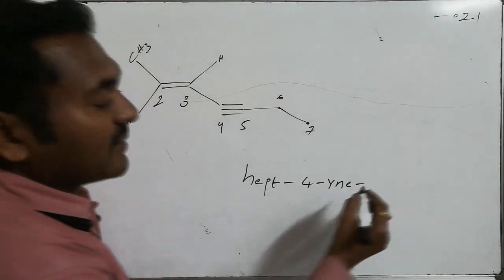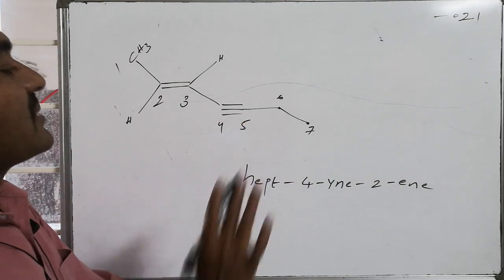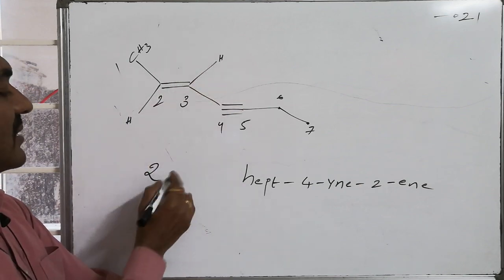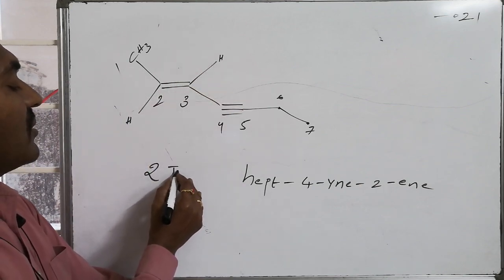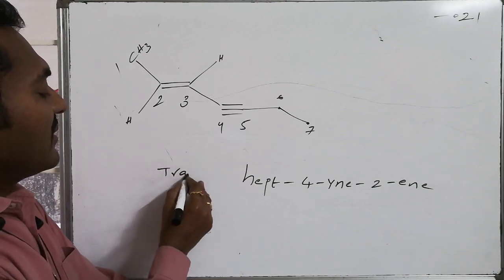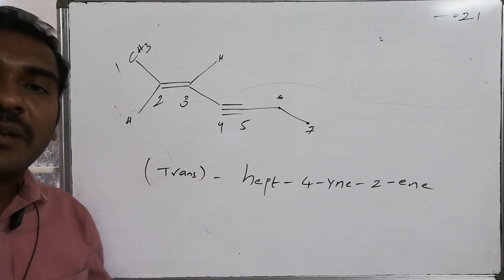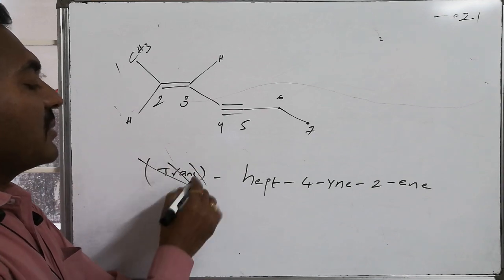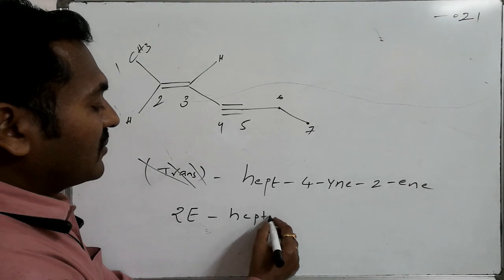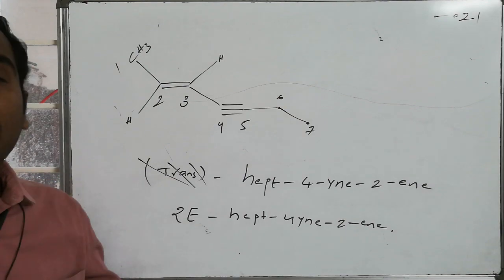Followed by a double bond at the second position, that is 2E, associated with any substitution if it is present as part of it? No. At the 2 position, it has hydrogens in opposite positions, so therefore trans, otherwise we can claim it as what? Trans-hept-4-yne-2-ene is the name of the system. In the thorough IUPAC system, this trans is replaced by E, so therefore 2E hept-4-yne followed by 2-ene is the IUPAC name of the compound.